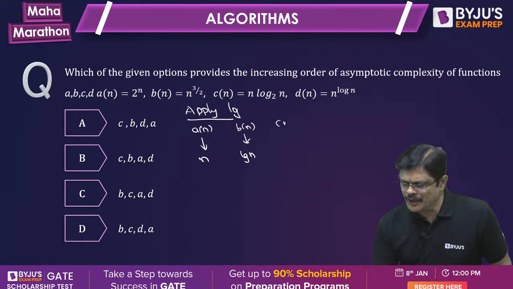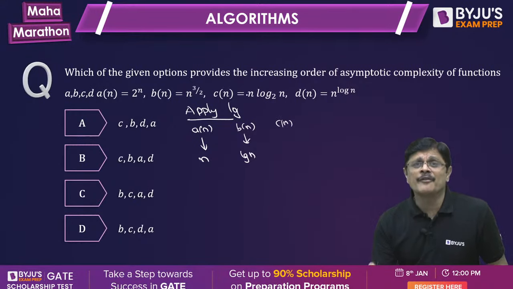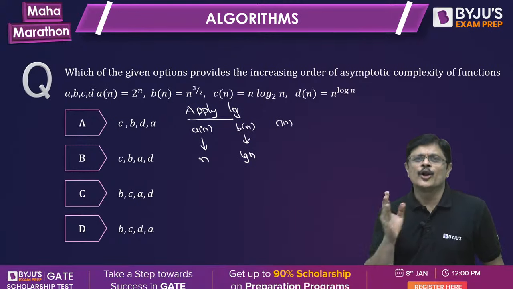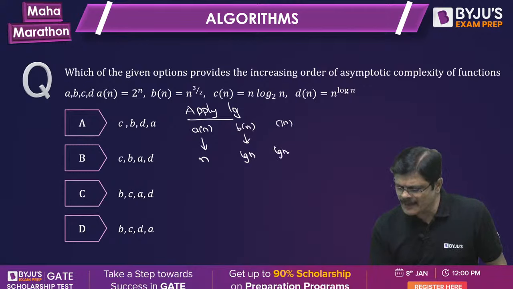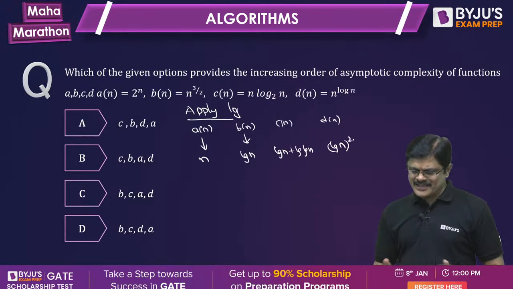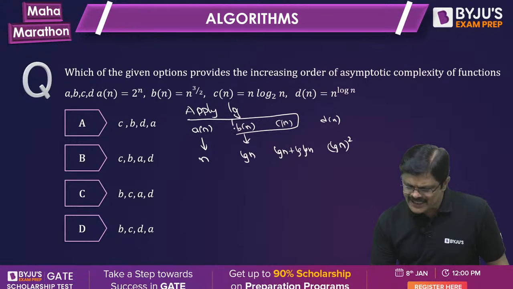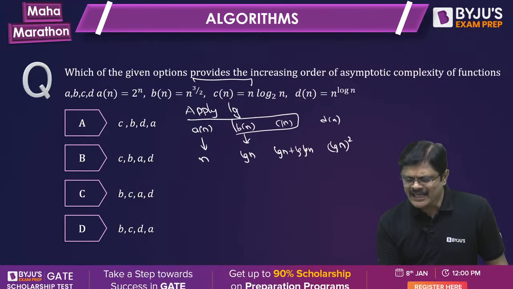Now C n, when you apply log, it is log of n log n. Log ab is nothing but log a plus log b, that is log n plus log n. Then D n is log n whole square. Now if you consider this, you are having a problem with BC, but BC can be handled directly.